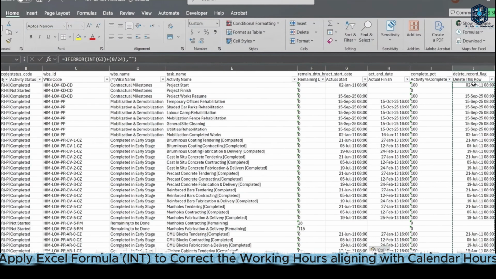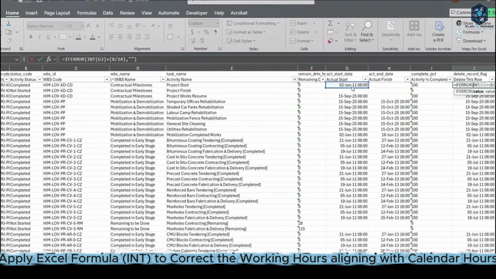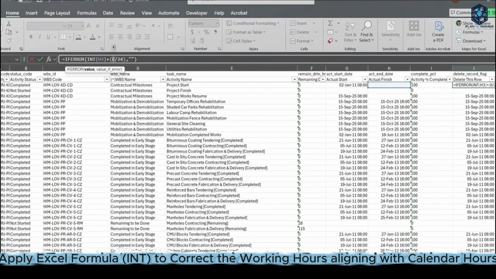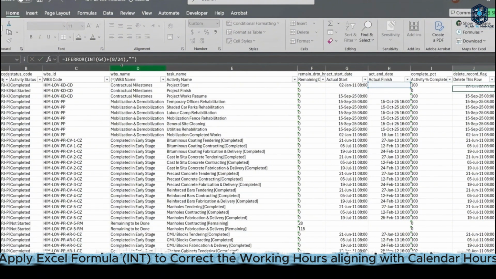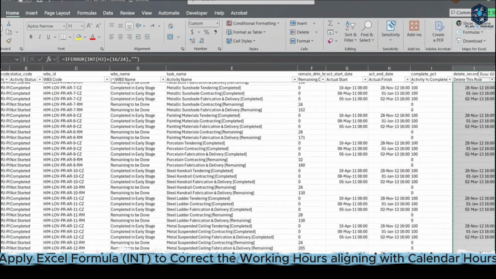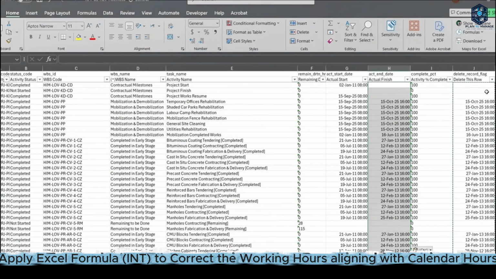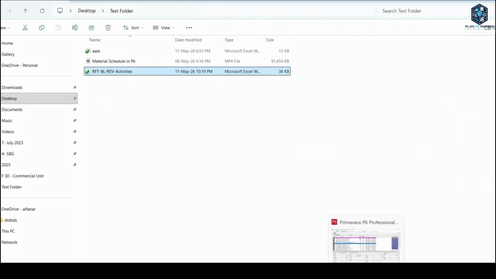What about the actual finish? The same formula. We need to apply this INT to the actual finish, putting the required working finish hour, which is 4 p.m., and in terms of the 24-hour format, it will be 16. And once we apply it to all, it converts to the correct working hour. And let's import.